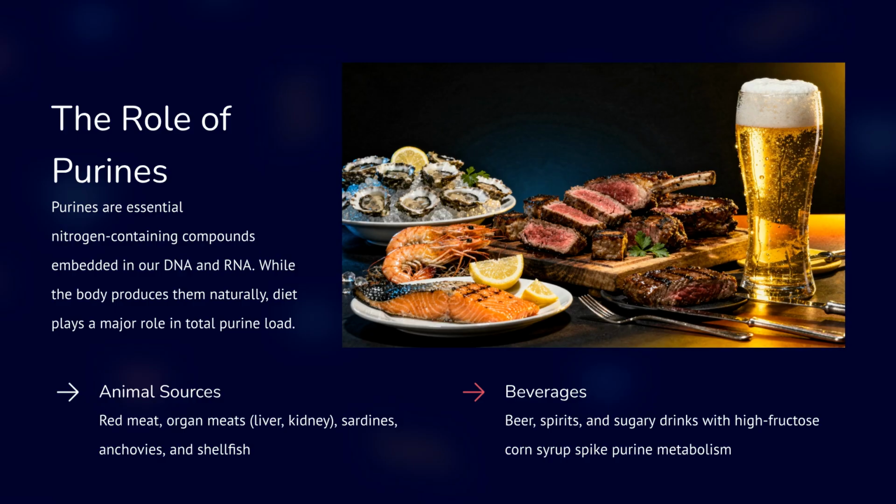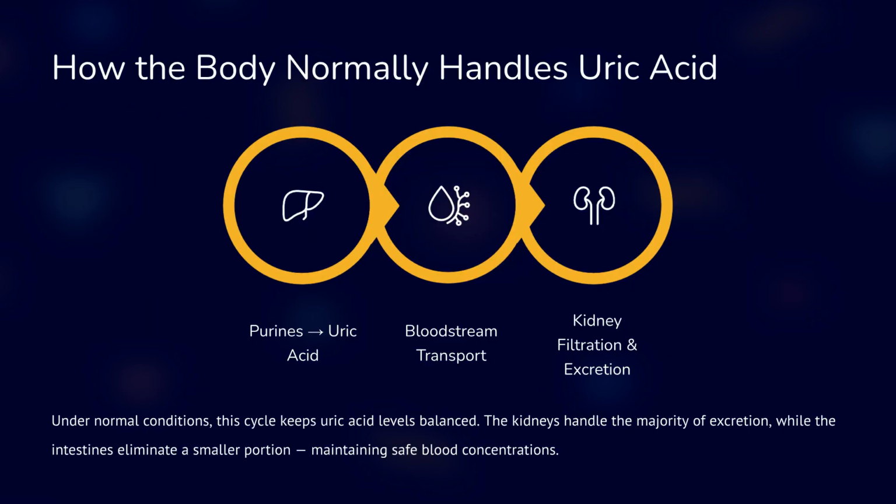Purines are essential nitrogen-containing compounds in our DNA and RNA. While the body produces them naturally, diet plays a major role in the total purine load. High purine sources include animal products like red meat and organ meats, as well as certain beverages like beer, spirits, and sugary drinks. Under normal conditions, a cycle of production, transport, filtration, and excretion keeps uric acid levels balanced. The kidneys handle the majority of excretion, maintaining safe blood concentrations.